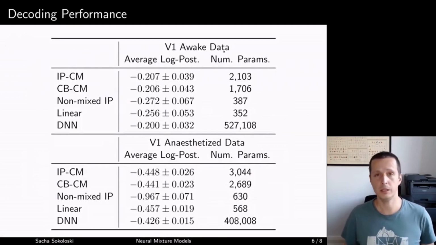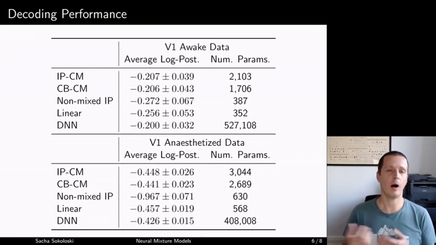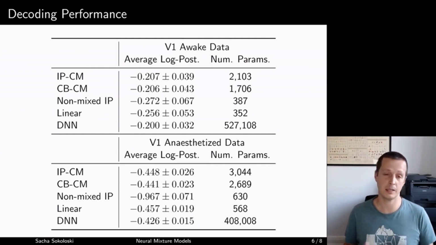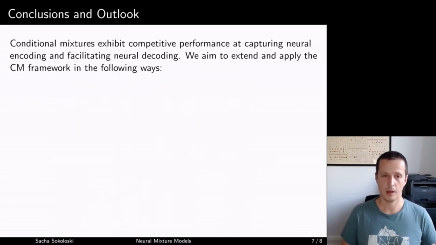On the other hand, as far as decoding performance is concerned, I'm comparing conditional mixtures with certain kinds of linear decoders as well as nonlinear decoders based on deep neural networks. Overall, the trend is that conditional mixtures exceed the performance of linear decoders and nearly achieve the performance of deep neural networks. Now, you may be wondering why I've worked so hard to develop a model that only more or less approximates the power of existing techniques, and that's because this model combines encoding and decoding into one model, which is key for understanding the neural code.